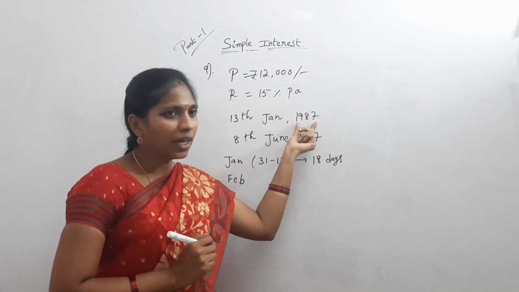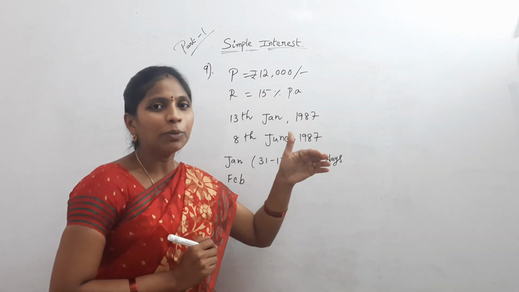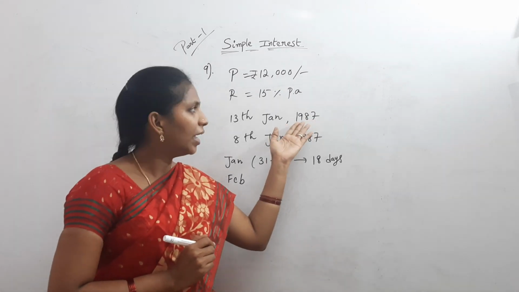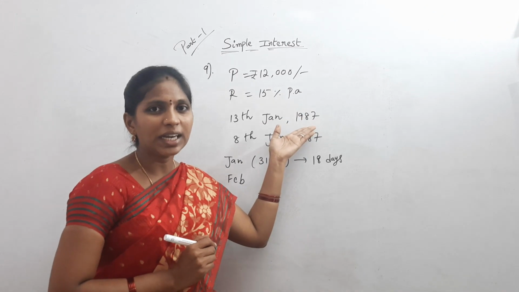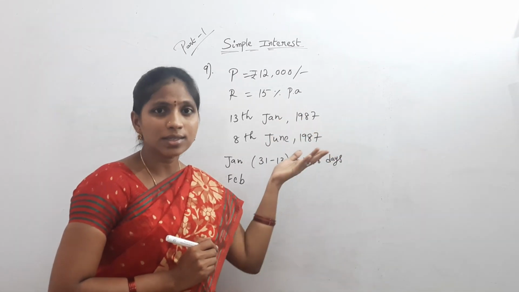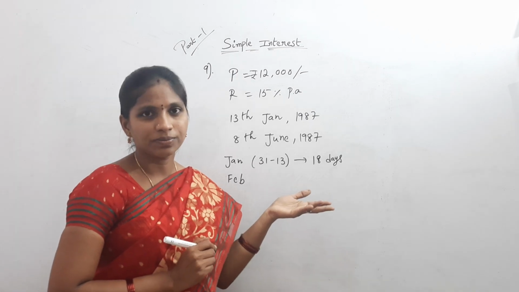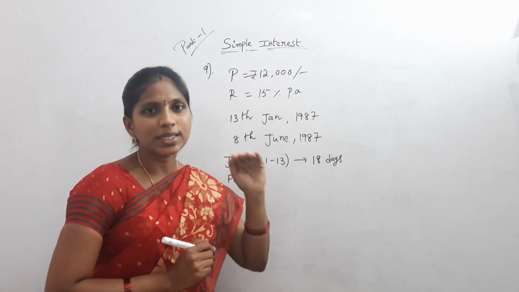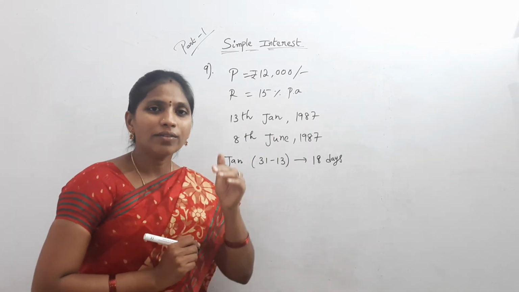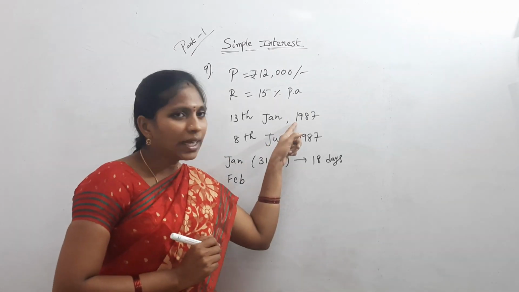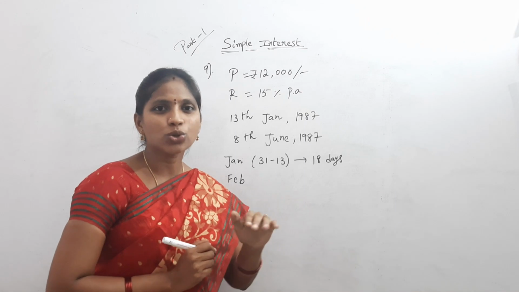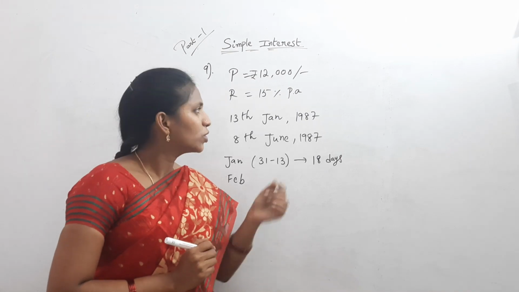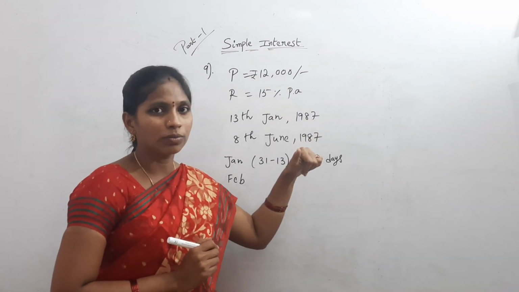If the given year is a non-multiple of hundreds, meaning not a century, this is definitely not a century, 1987. Suppose in the place of 1987 there is 2000, then that is a century. Okay, this is not a century. If the given year is not a century, then divide by 4. If the year is completely divisible by 4, then that is called a leap year. Otherwise, non-leap year. So here 1987 divided by 4.